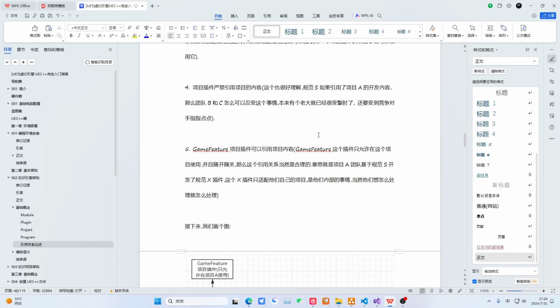the game feature plugin can use the project's content. It essentially turns a part of the project into a plugin. Then this feature can be toggled on and off. That's the idea. Of course, this is a bit convoluted.